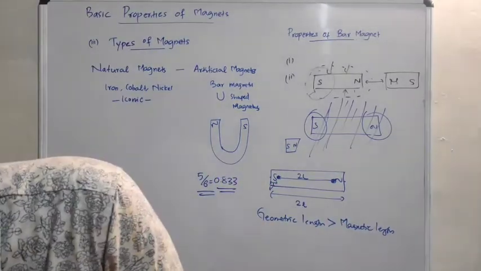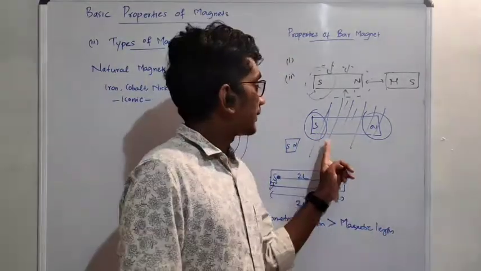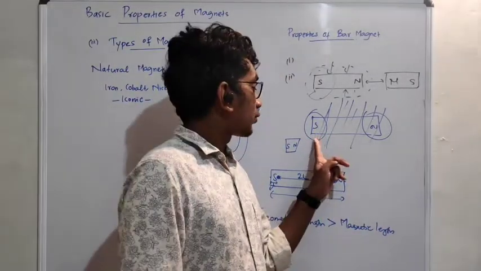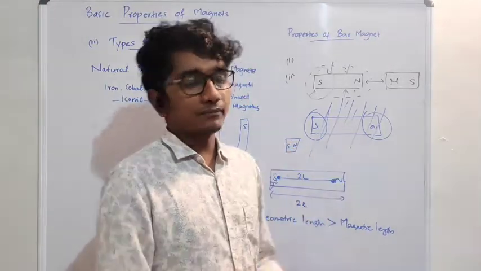And one more was there: the pole strength. What about the pole strength? The pole strength will be equal and opposite. I mean, here the south pole and north pole, technically, the pole strength will be equal.